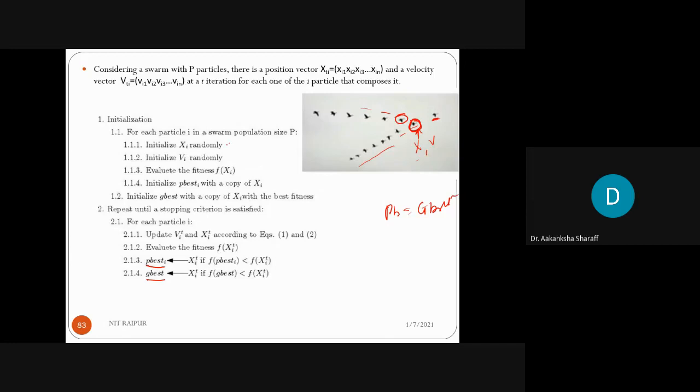Here we have to initialize the x, that is the position of the bird. Second, we have to initialize the velocity of the bird. Then we have to evaluate the fitness, like the fitness function can be any one of the functions which we have discussed earlier. Then we will initialize the p best, like initially the p best value, anything you can initialize, whatever the value it is having, like 0 also you can initialize. And then the g best with a copy of xi with the best fitness. And then we can iterate till the stopping condition is satisfied. And the stopping condition is when the p best and g best both will be the same.